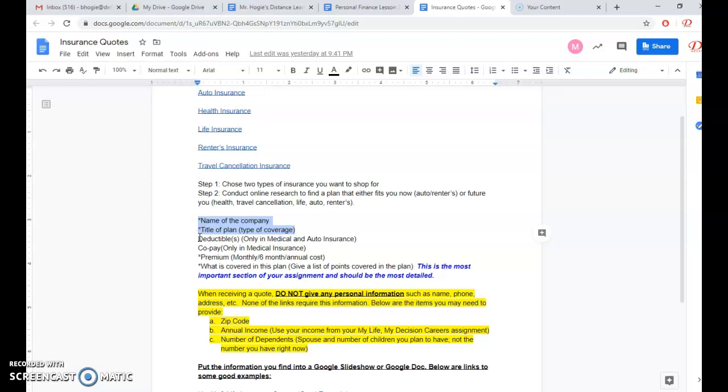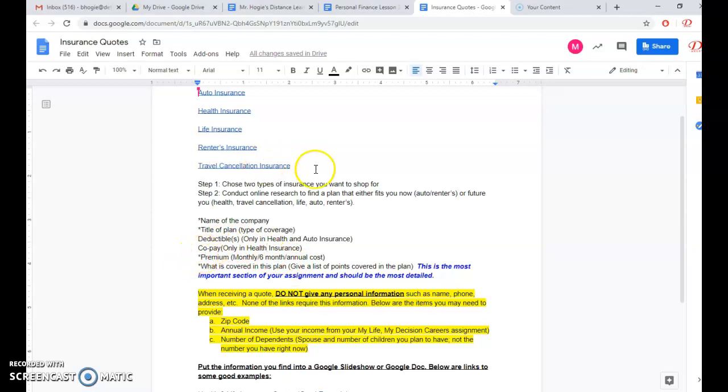Then a deductible will only be present in medical insurance or health insurance, and auto insurance. There's only going to be a deductible in those two. The rest will not have a deductible. Then a copay is only going to be in health insurance.